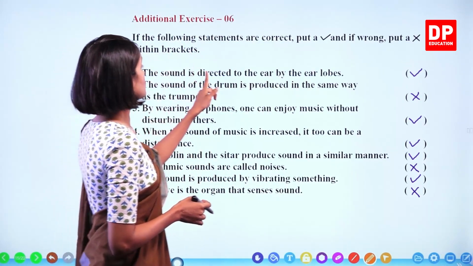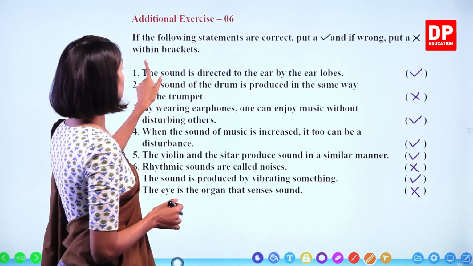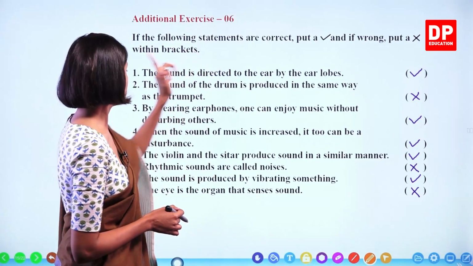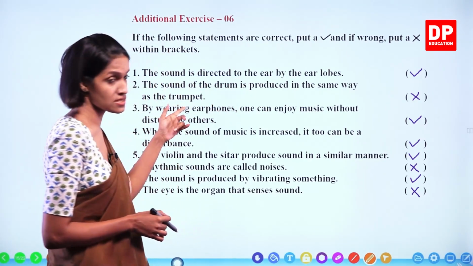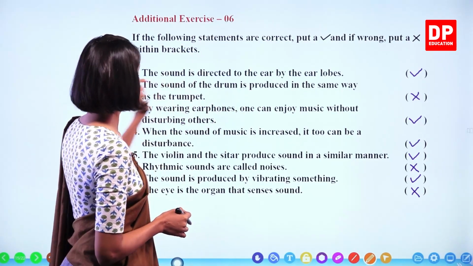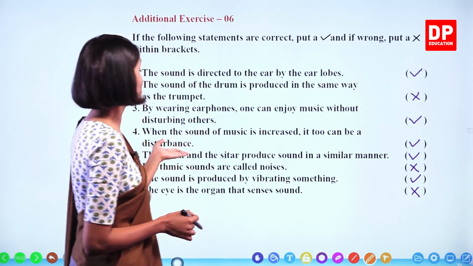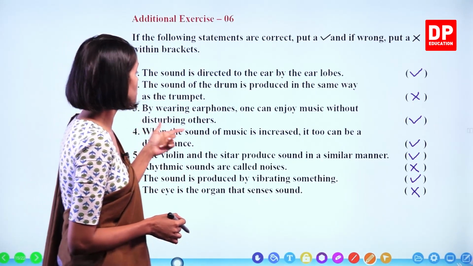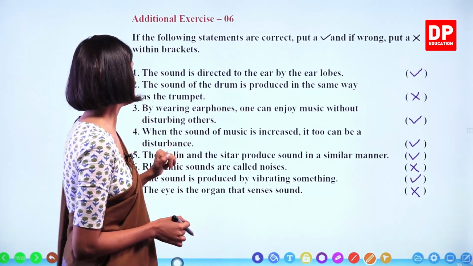The sound is directed to the ear by the ear lobes. Correct. The sound of the drum is produced in the same way as the trumpet. Wrong. By wearing earphones, one can enjoy music without disturbing others. Correct. When the sound of music is increased, it too can be a disturbance. That's also correct. The violin and the sitar produce sound in a similar manner. Both are string instruments. Yes.